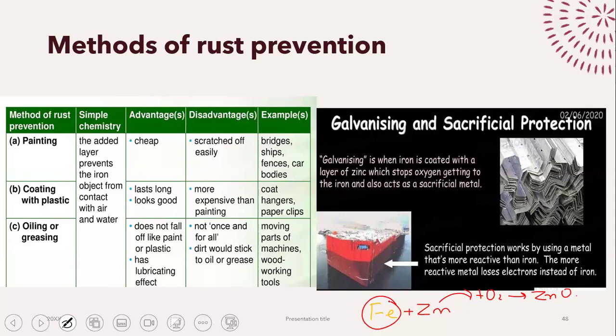Now, what is the difference between the two of them? In galvanizing, you're simply going to coat. You make a coating. So if I take a piece of iron and I coat it in a whole layer of zinc, that's galvanizing. And if I take a piece of iron and a piece of zinc and I just put them next to each other, that's sacrificial protection. Okay. So in sacrificial protection, I just take two pieces of metal and I put them together. In galvanizing, you make a whole layer. You coat the entire metal in a layer of zinc.